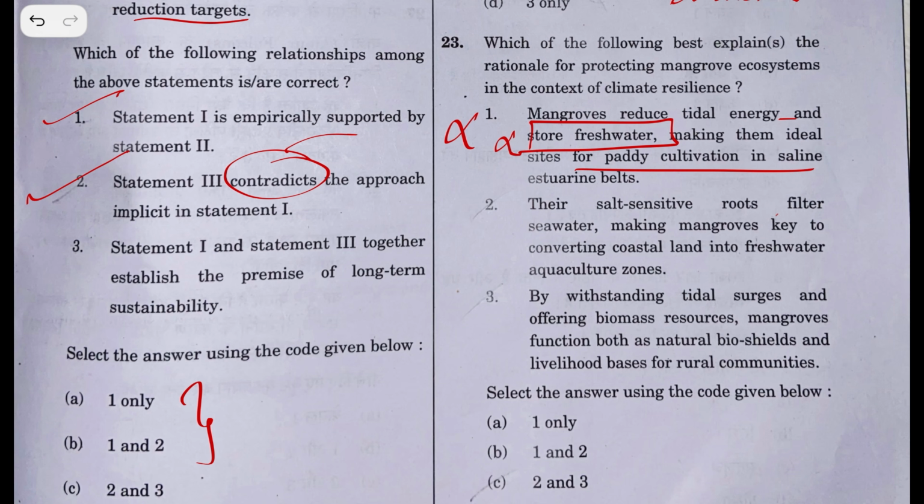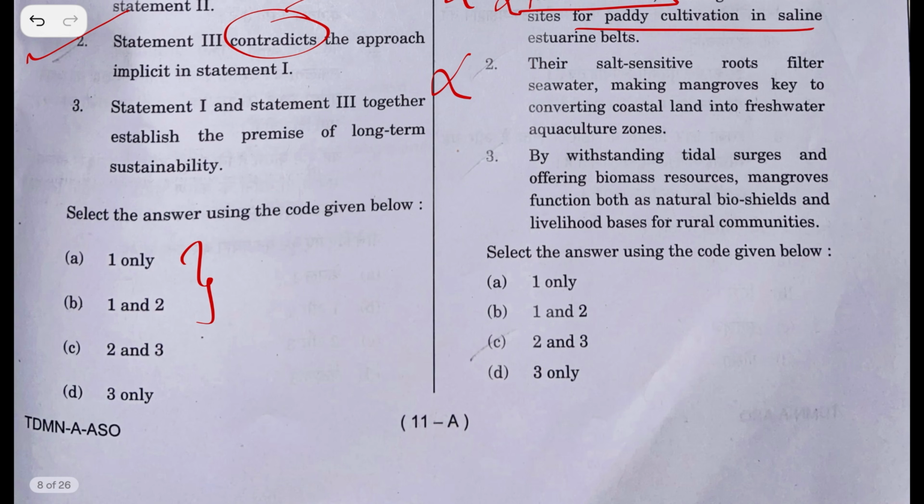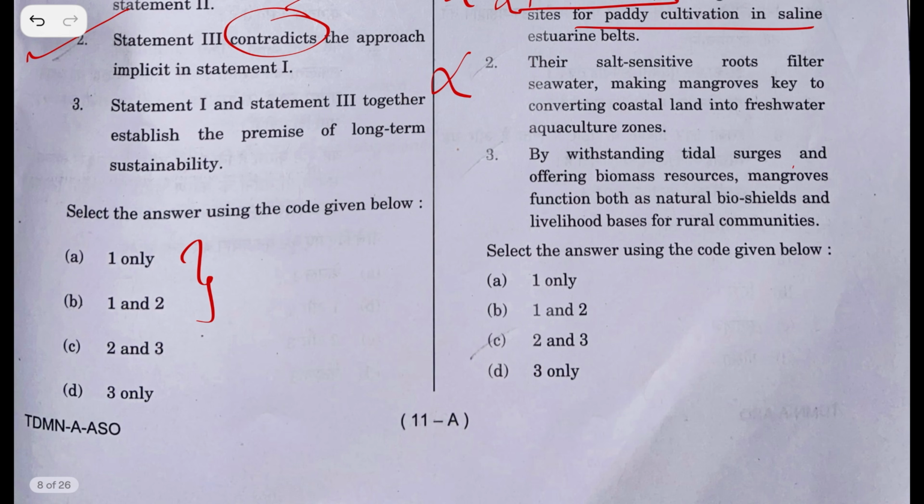Their salt sensitive roots filter seawater, making mangroves key to converting coastal lands into freshwater aquaculture. No, this is a wrong statement. Let's see the third statement. By withstanding tidal surges and offering biomass resources, mangroves function both as natural bioshields and livelihood basis for rural communities. I believe this is right, and the answer is 3 only.